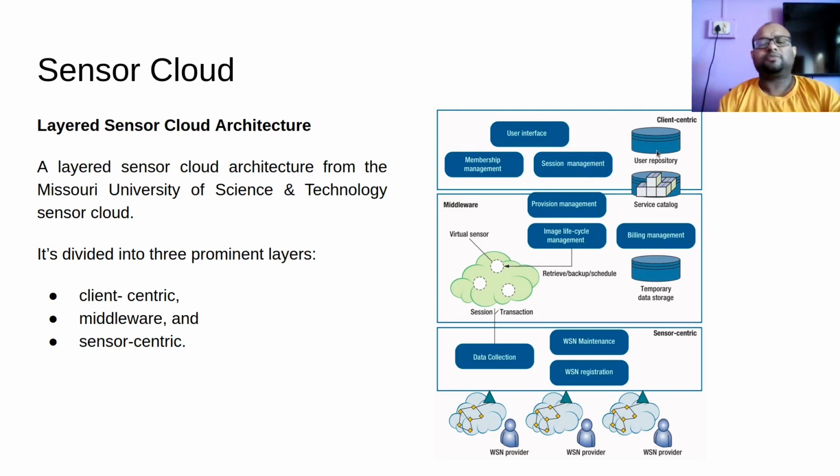There is user repository, and then there is this service catalog. We talked about how services, capabilities, etc. will be registered by this WSN owner, and based on that, the services that this sensor cloud can provide will be listed by this sensor cloud provider.